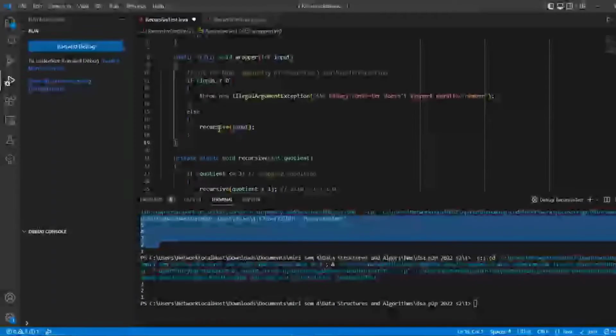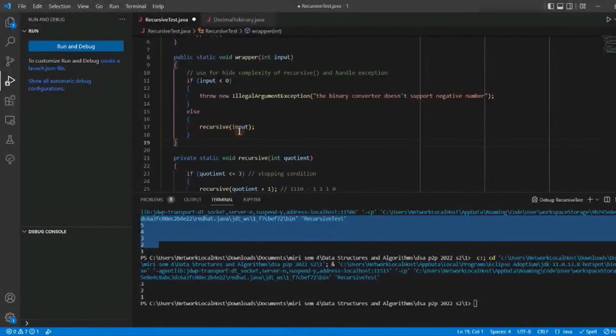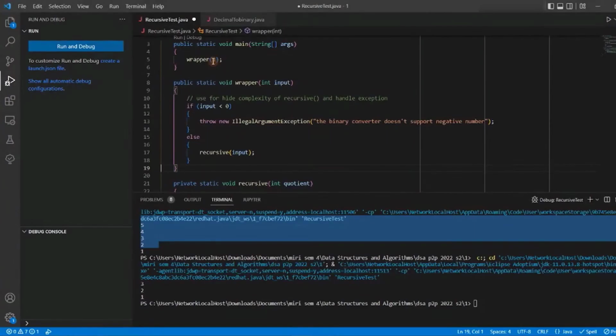So this is how we do the sanitization. Is the input less than 0? If the input is not less than 0, then only we execute the recursive. Understand? We handle the exception in here. If other people use our code, let's say he puts negative 10, he will see the exception.